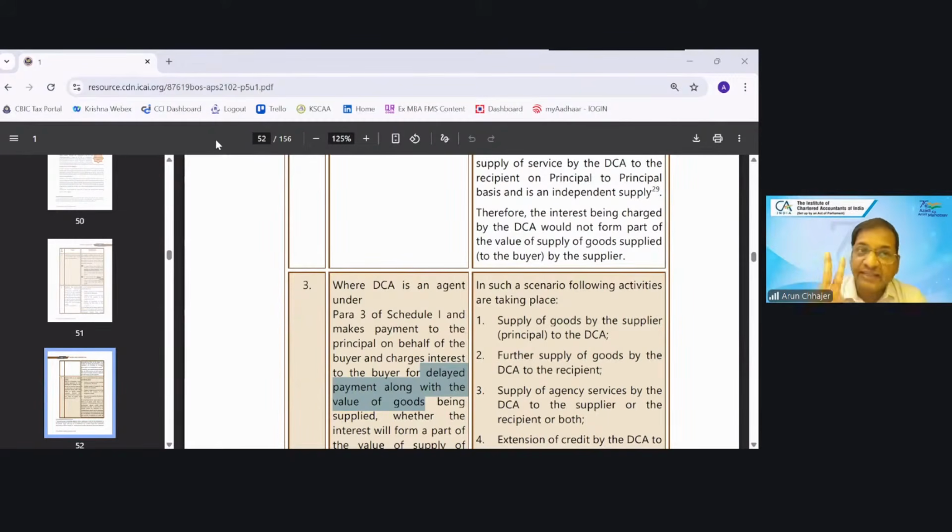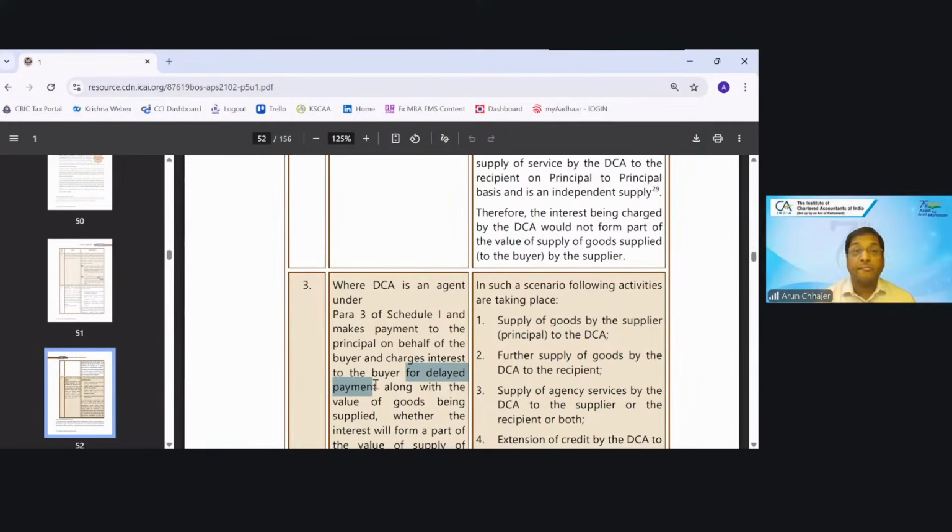Try to understand. There are two sets of questions. The interest, late fees, for what is it being charged? Is it for loan or is it for delayed payment? They are saying it is for delayed payment. So if you see section 15 subsection 2, it talks about the interest, if it is for the delayed payment, will be added in the value.